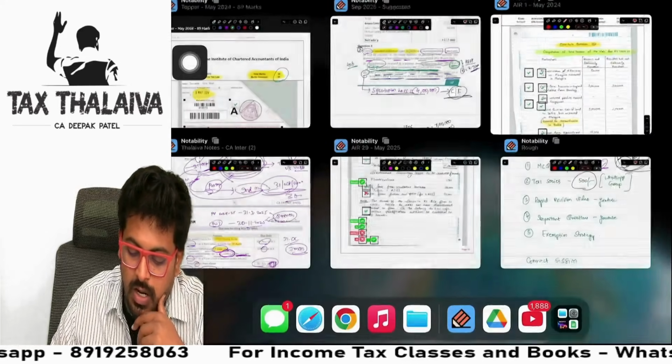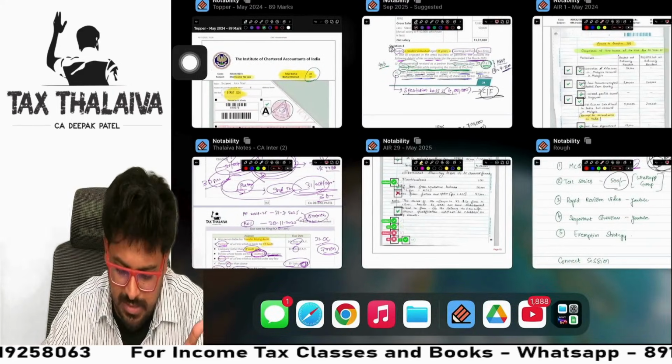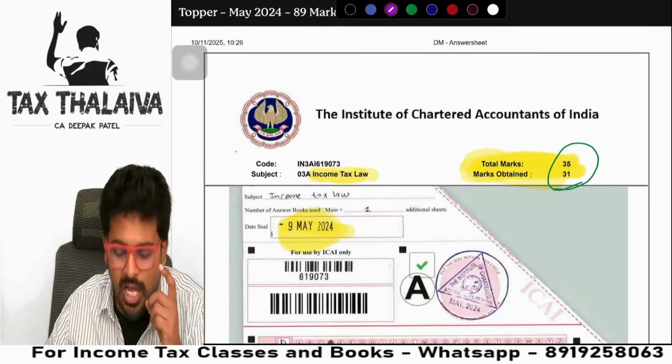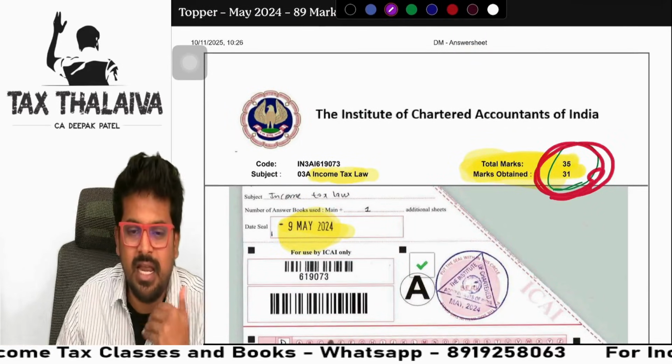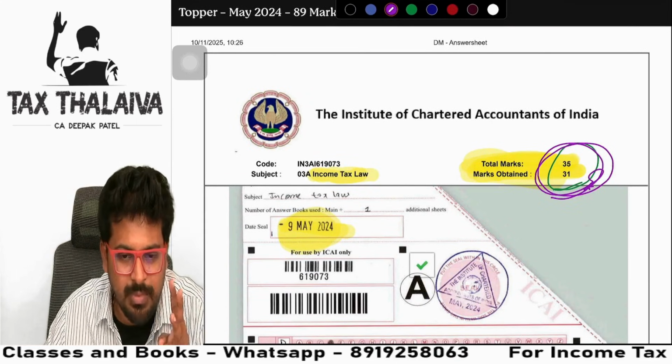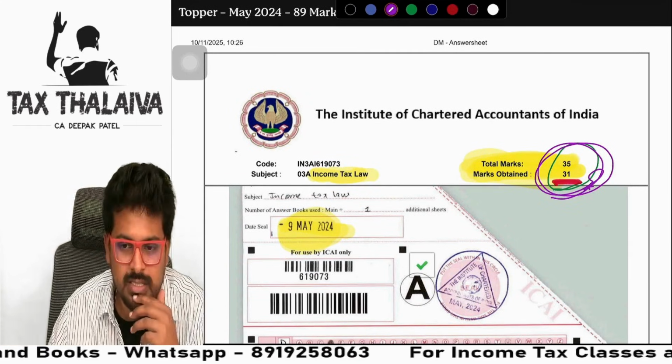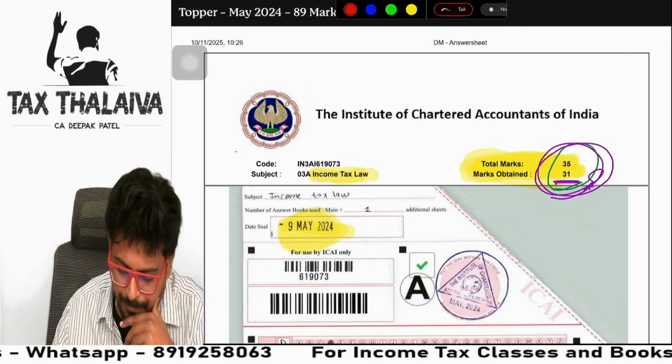Now, let's look at the All India topper, how he presents the same question. Okay. This is the All India topper, guys. He got 1 mark extra than All India rank 1. All India rank 1 got 30 marks. All India topper got 31 marks.